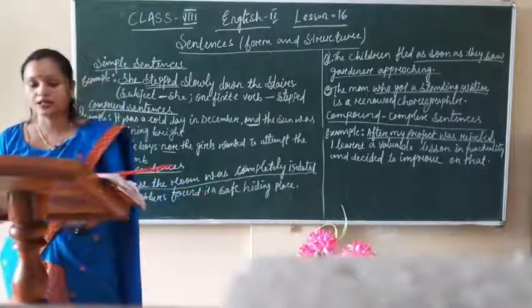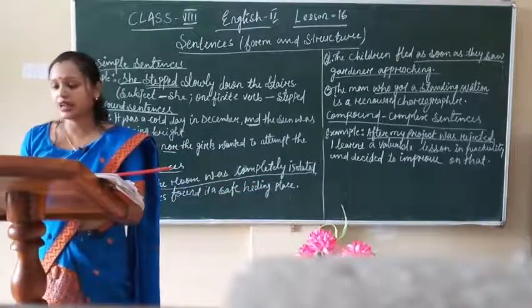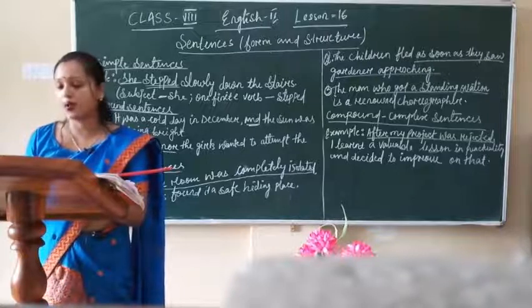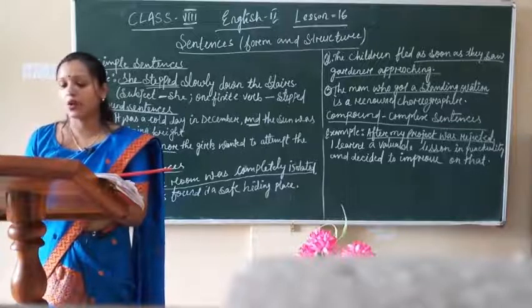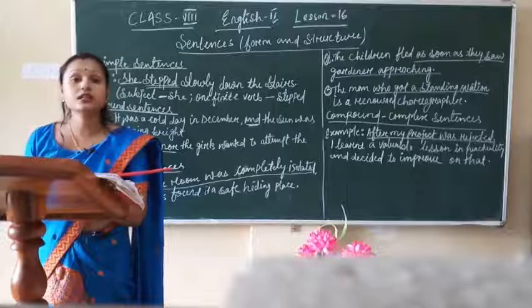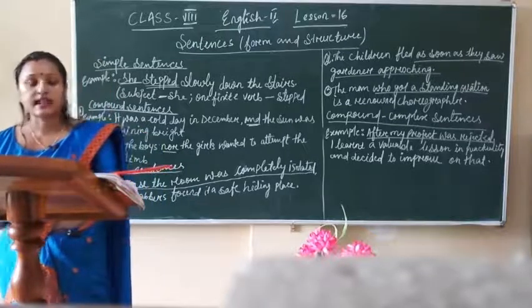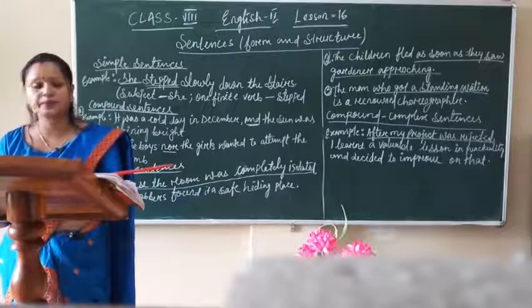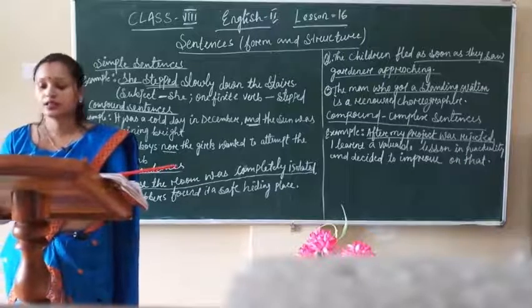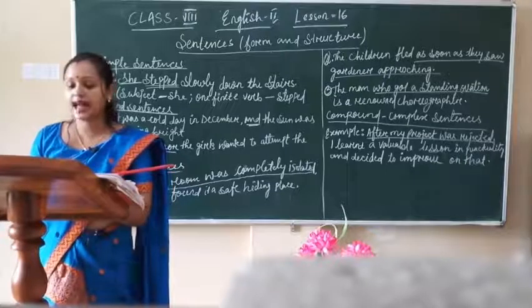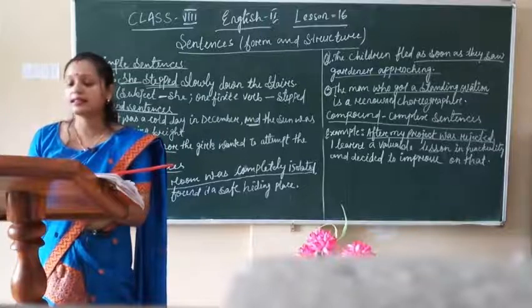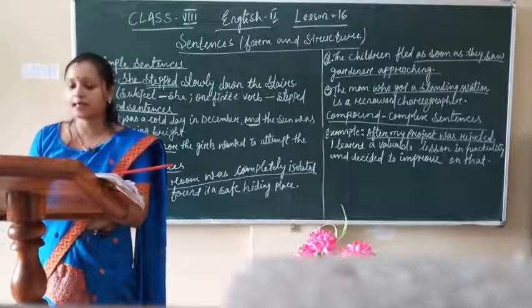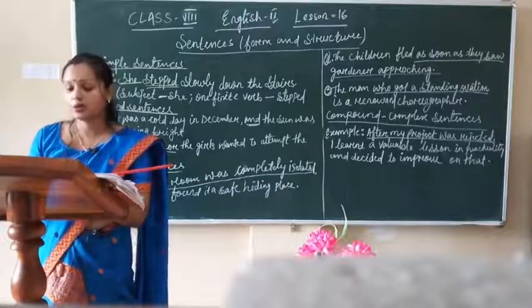Again, the second one is what? The subordinating conjunction may be more than one word, such as provided that, as soon as, as long as, even though, except that, and in order to.